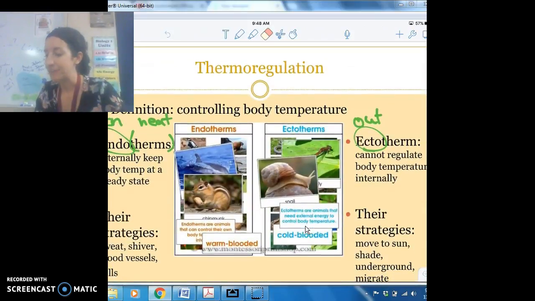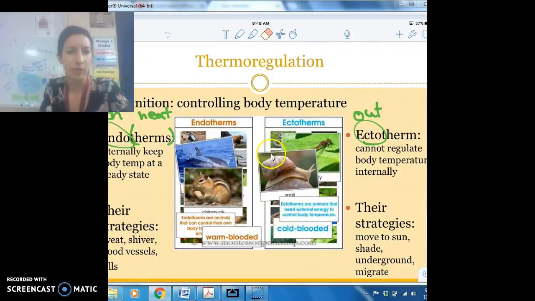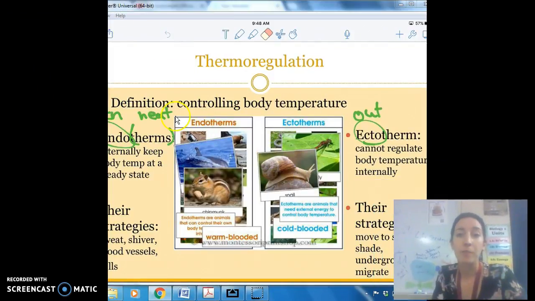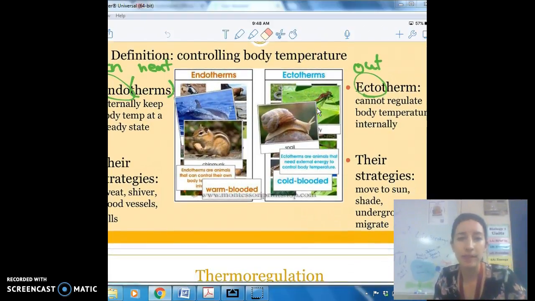All right, last thing, thermoregulation. Thermo is heat. Regulation is how you control something. So controlling your body temperature. There are two different ways, endotherms and ectotherms. You can think of it as warm-blooded and cold-blooded, but that's not the true scientific terms that we're going to use, but that helps you remember it.